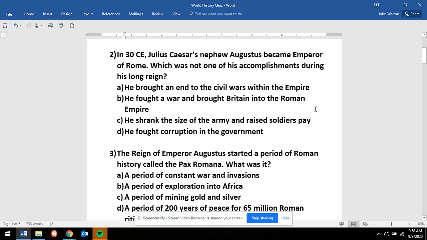Question 2. In 30 CE, Julius Caesar's nephew Augustus became emperor of Rome. Which was not one of his accomplishments during his long reign? A. He brought an end to the civil wars within the empire. B. He fought a war and brought Britain into the Roman Empire. C. He shrank the size of the army and raised soldiers' pay. D. He fought corruption in the government.